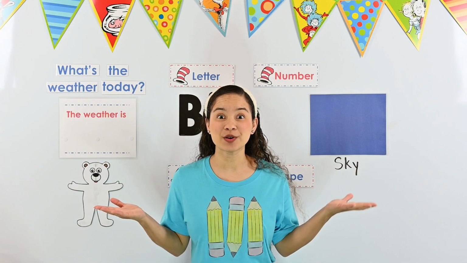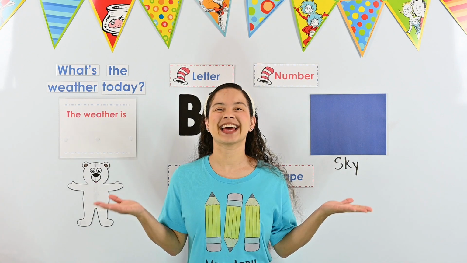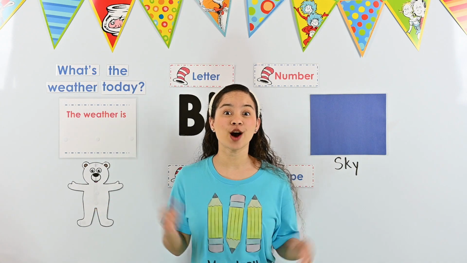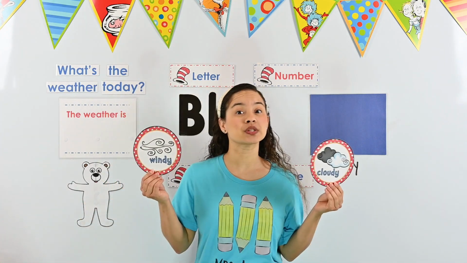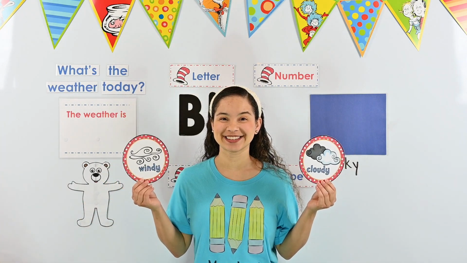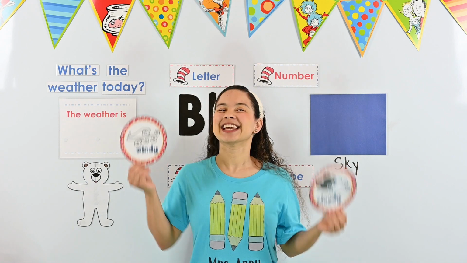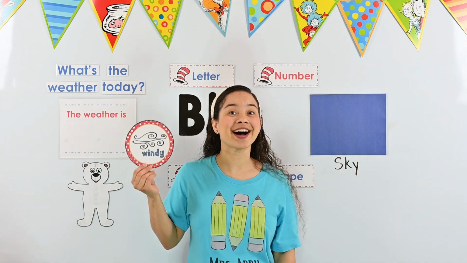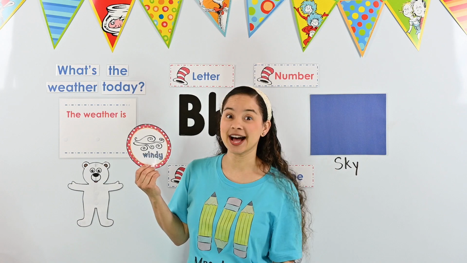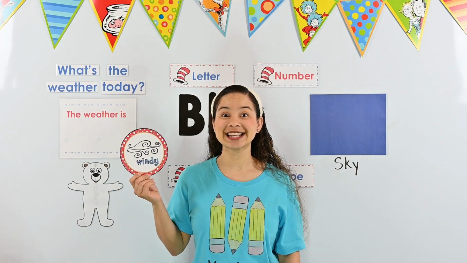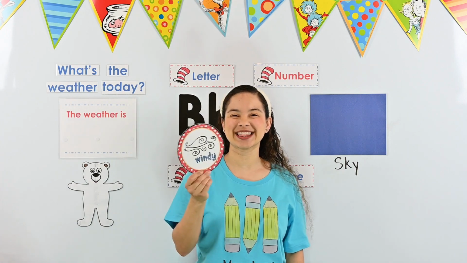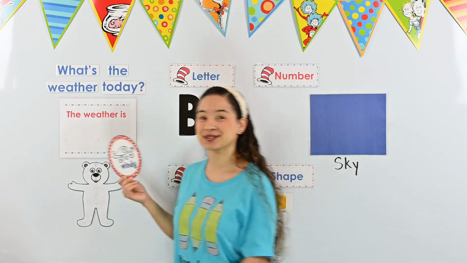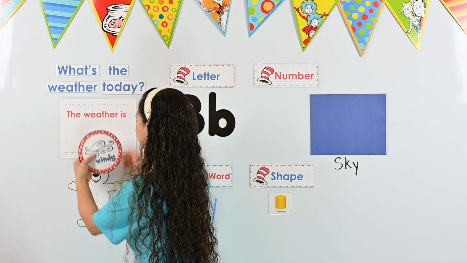Can you help me make a weather sentence? Excellent. Let's start with a weather picture. Which picture shows a windy day? If you chose this picture, I agree. I see lines, squiggly lines. They represent the wind blowing back and forth. Let's add the picture to our weather sentence.